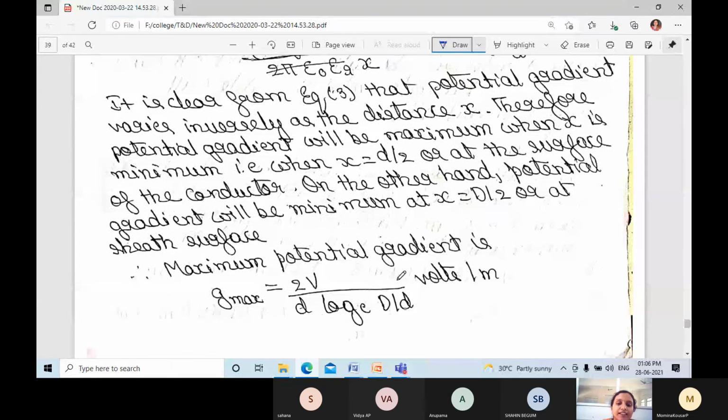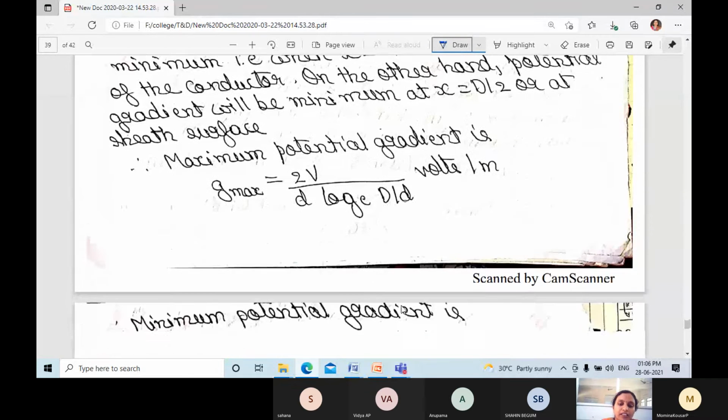Maximum potential gradient is G max is equal to 2V divided by small d into log e capital D divided by small d.